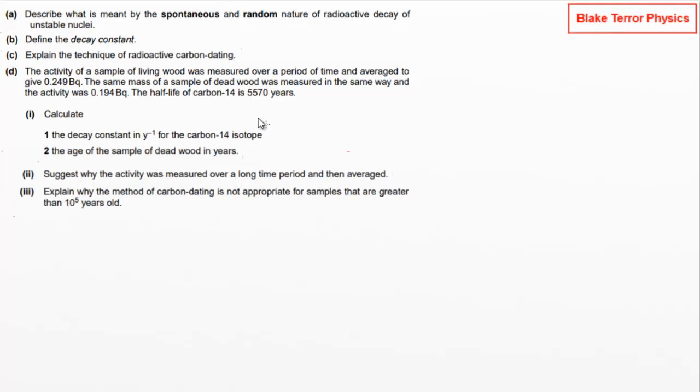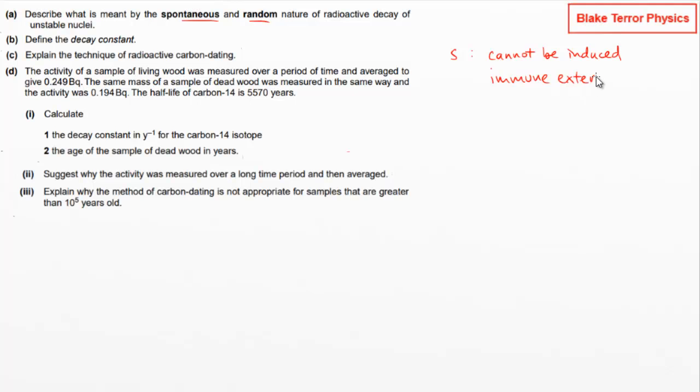Right, the next one. Describe what is meant by the spontaneous and random nature of radioactive decay of unstable nuclei. So the spontaneous bit, that means you can't change it. It's not induced. It's something that's just happening independently. It cannot be induced. It's immune from external effects.